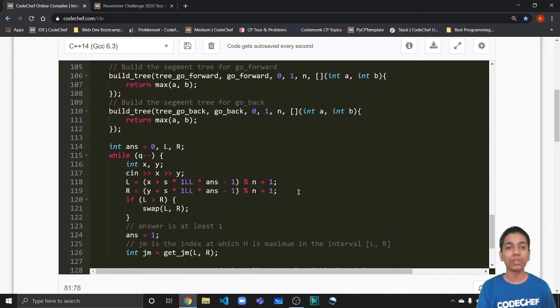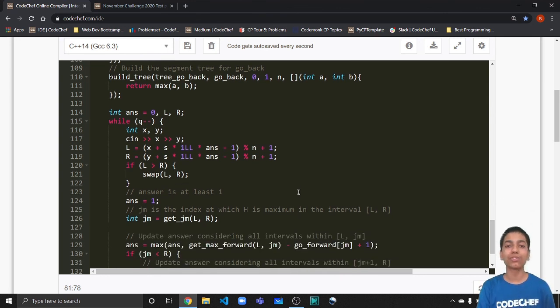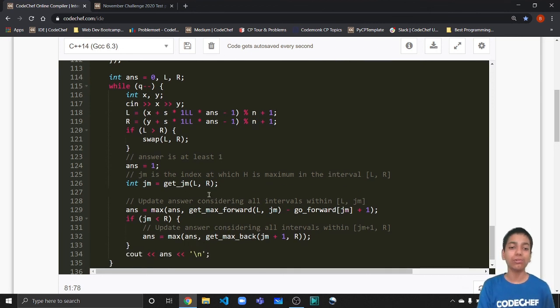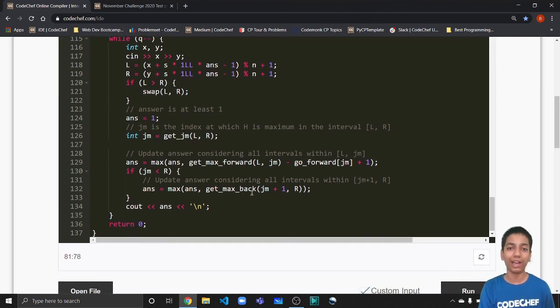We are processing these queries online. We are computing L and R from x and y that are given. And if L is greater than R, we are swapping them. Now one main point is that we know that the answer has to be at least 1. So we can initialize answer equal to 1 and int gm equal to get gm from L to R, again a segment tree query on the array heights.